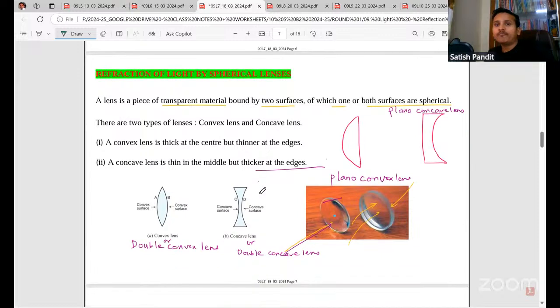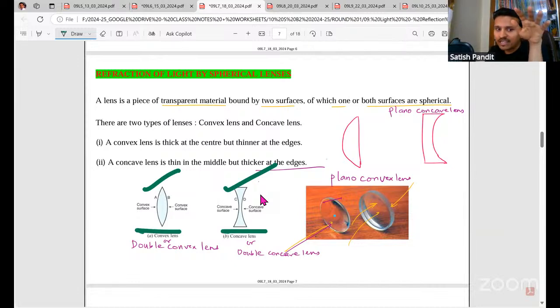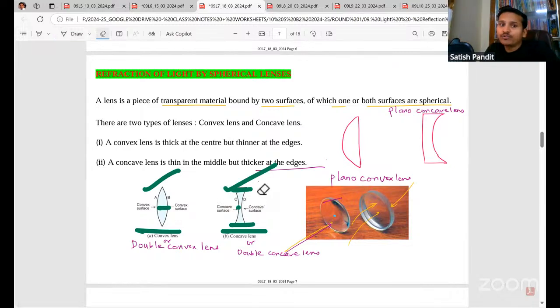Okay. So we have basically two kinds of lenses. One is convex lens, another is concave lens. Now they're asking differences between the two lenses in the exam. See, as of now, by looking at the lenses, we can say that a convex lens is thicker in the middle and thinner at the edges. Okay. A concave lens is thinner in the middle and thicker at the edges. That is the only thing we can see as of now. But as we learn the ray diagrams, you will be able to write a few more differences.